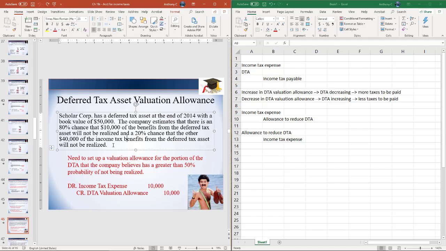So in this example, a company is only going to establish a DTA valuation allowance if it's more likely than not, so greater than a 50% chance that I won't realize it. So assuming that there's no DTA valuation allowance balance, so it's just zero going into this year, we need to increase our DTA valuation allowance for the $10,000 that we expect not to realize. So to increase our valuation allowance, we'll debit the allowance to reduce DTA by 10 grand, and we'll debit income tax expense.